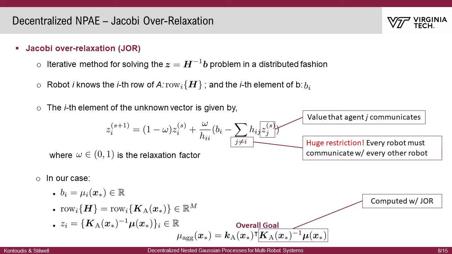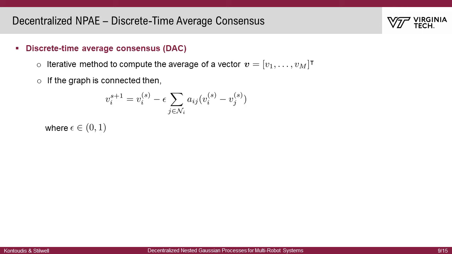Our overall goal is to compute the aggregated prediction mean. With JOR, every robot knows an element of the vector that is emphasized in the boxed part of the equation. Then we apply the discrete time average consensus, which computes the average of a vector. The consensus law is given here.